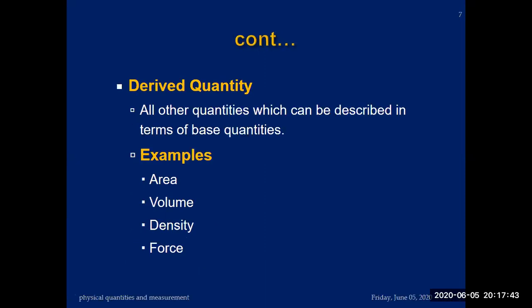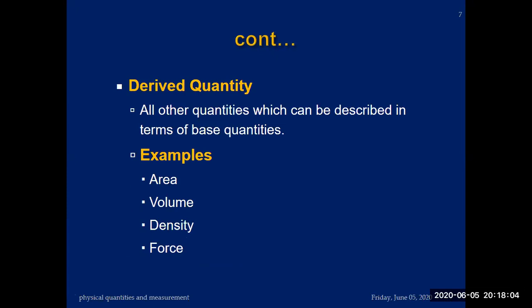Now, what are the derived quantities? All other quantities which can be described in terms of base quantities are called derived quantities. How are you calculating area? You calculate length with breadth, and when you multiply length with breadth, you are calculating the area of any substance.